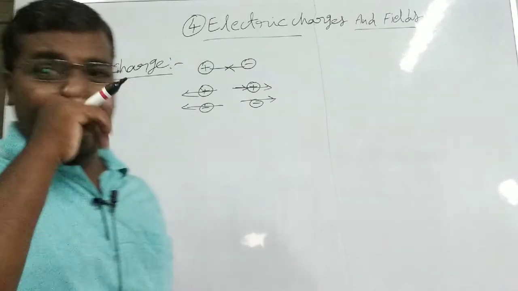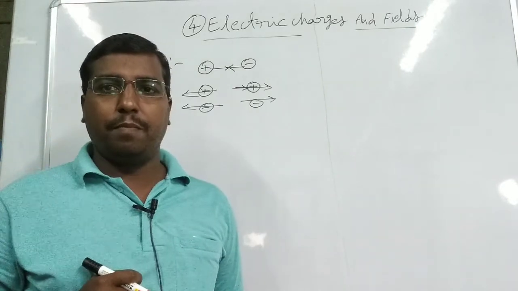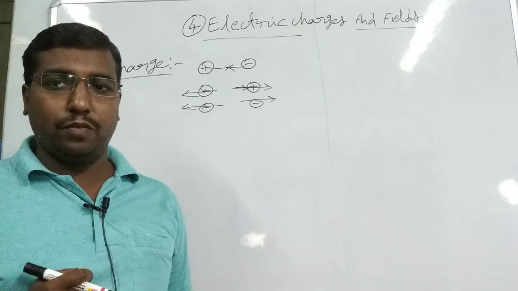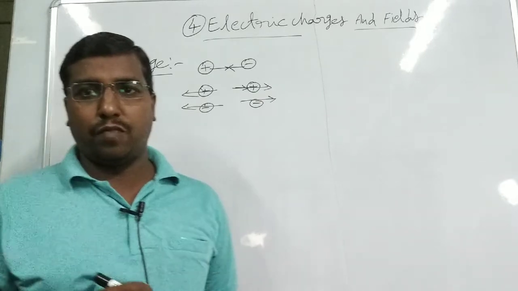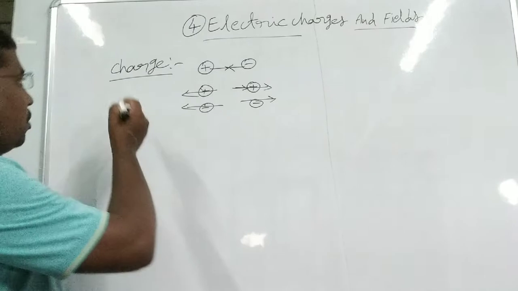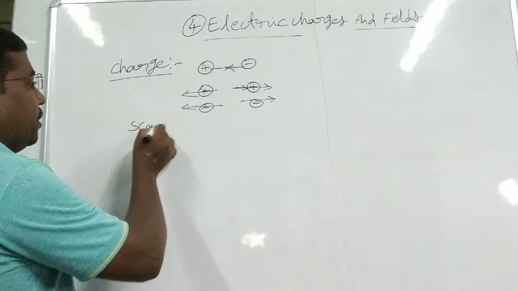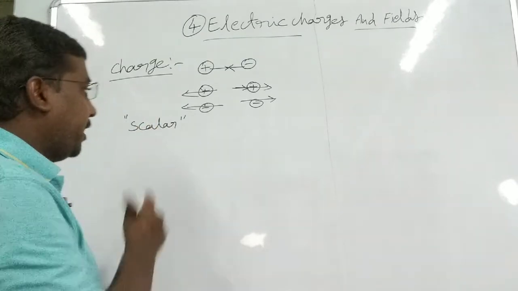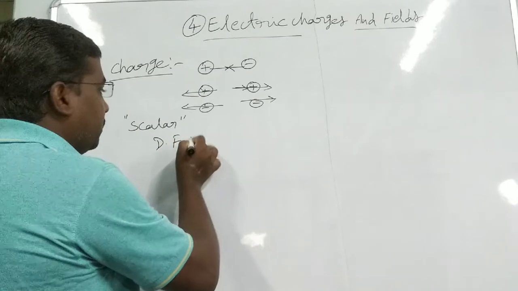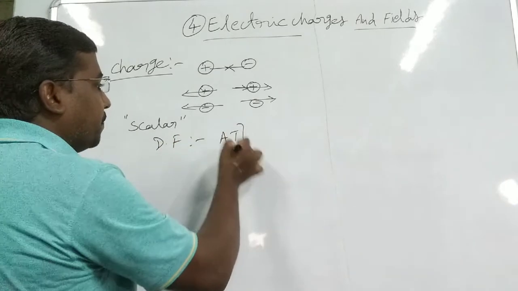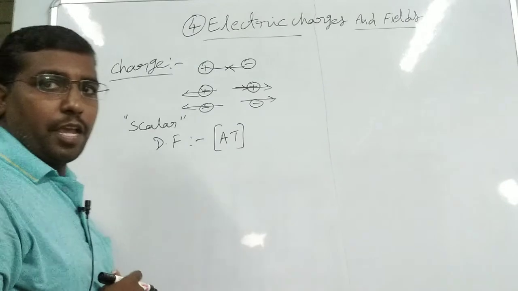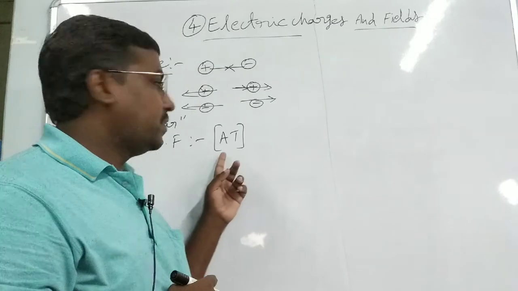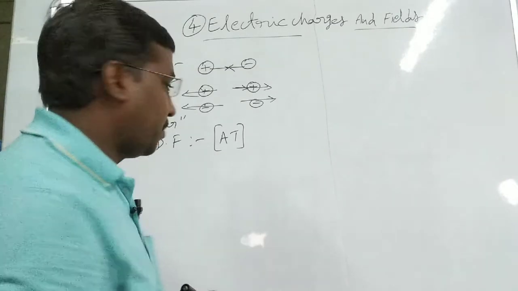This charge is the basic property of the substance. And we have to take another one also, the neutral charge. We will discuss that later. Now this charge is a scalar quantity and its dimensional formula is AT, where A is the ampere and T is the time. This formula is discussed in a later chapter.